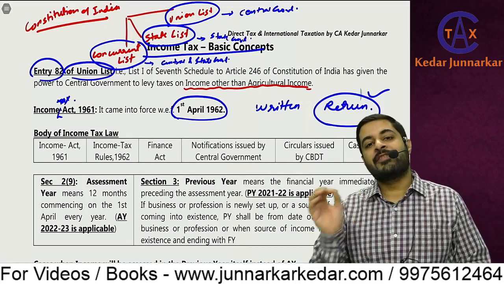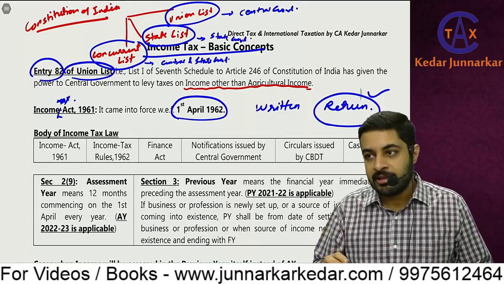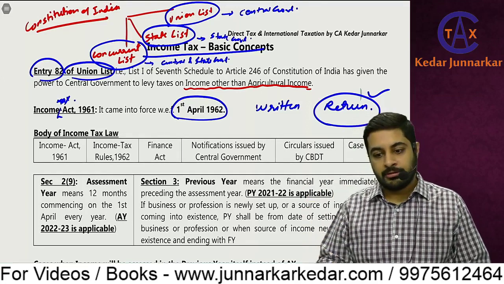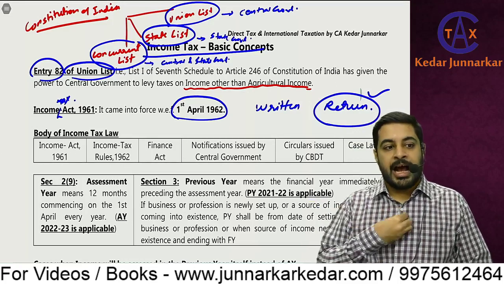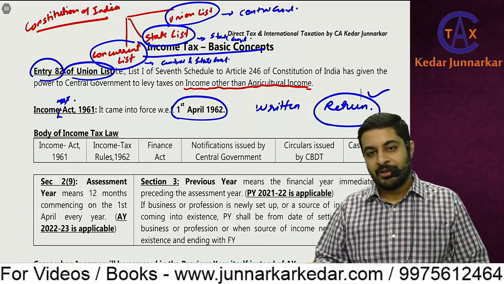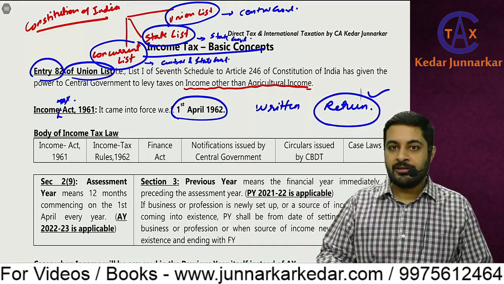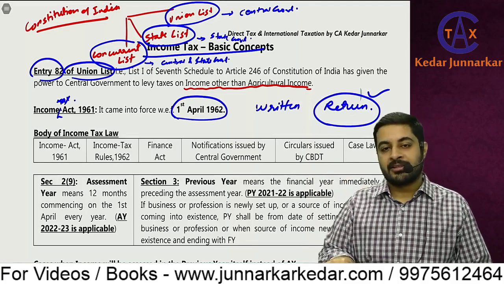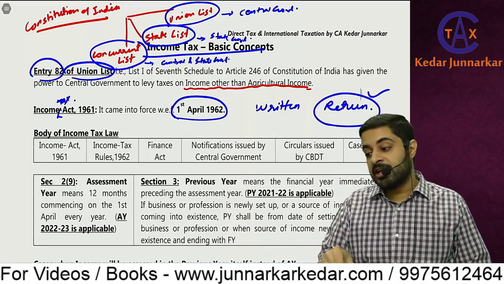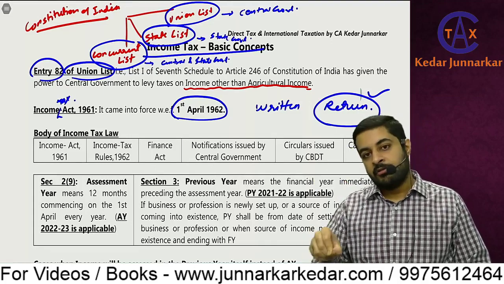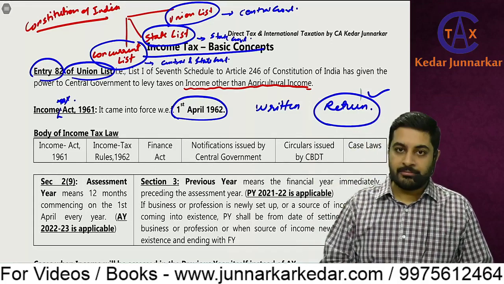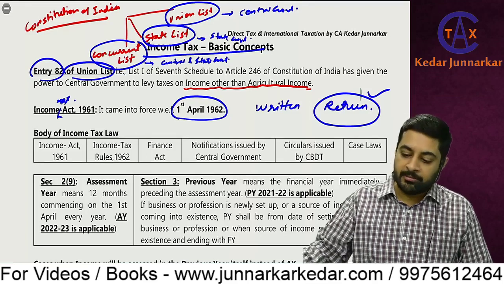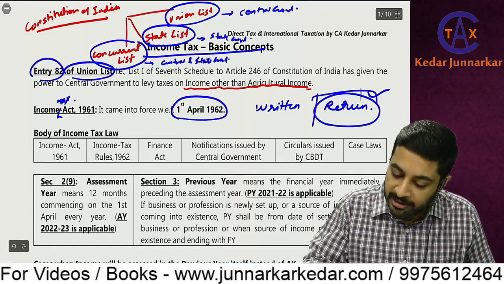That is called self-assessment. Assessing means calculating, and self-assessment means I am doing it on my own. So I'll be doing that calculation. And how will the department come to know the amount of tax, the income which I have earned, the exemption I have claimed? For that I have to tell the department. How will I tell the department? By way of filing a return.